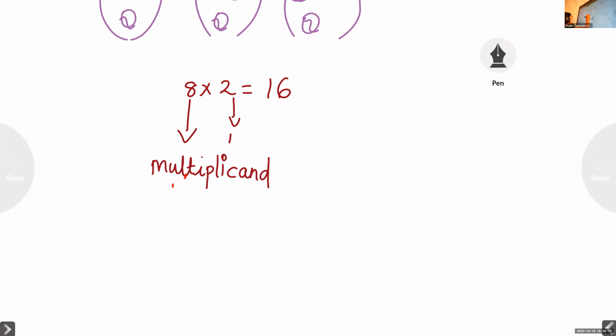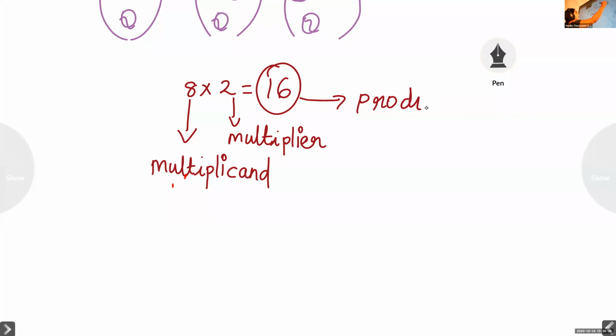And the second number we can call the multiplier. The answer we can call the product. So the first number is multiplicand, the second number is multiplier, and the answer is product.